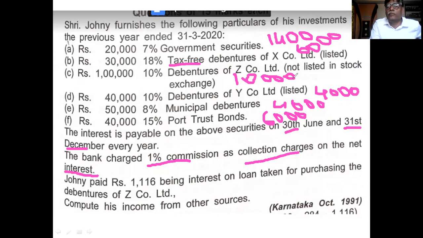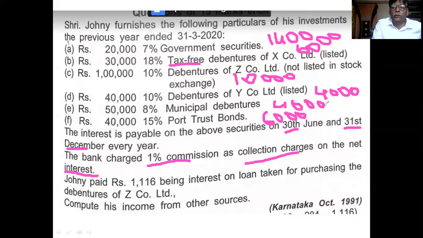After deduction of 10%, that means 1,000 tax deducted, the remaining 9,000 is given to the assessee. In the D point also the same: 4,000 interest is not given to the assessee. 10% is deducted, that means 400 is deducted, and 3,600 is given to the assessee.